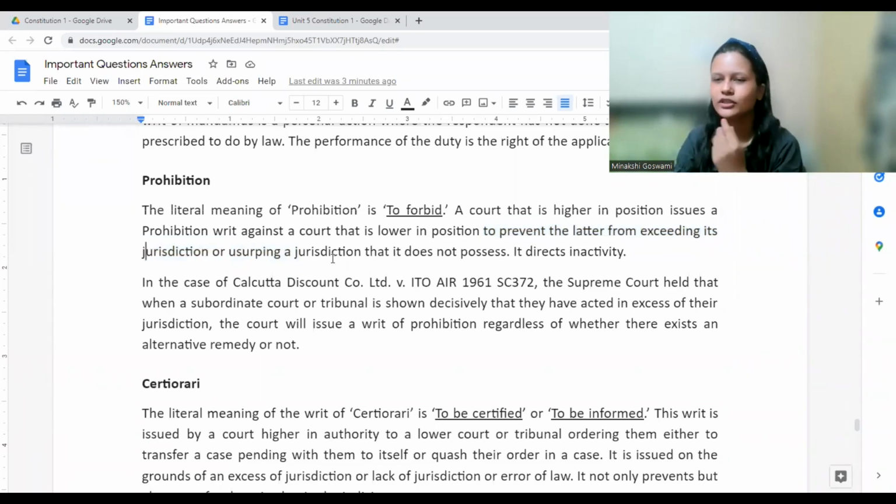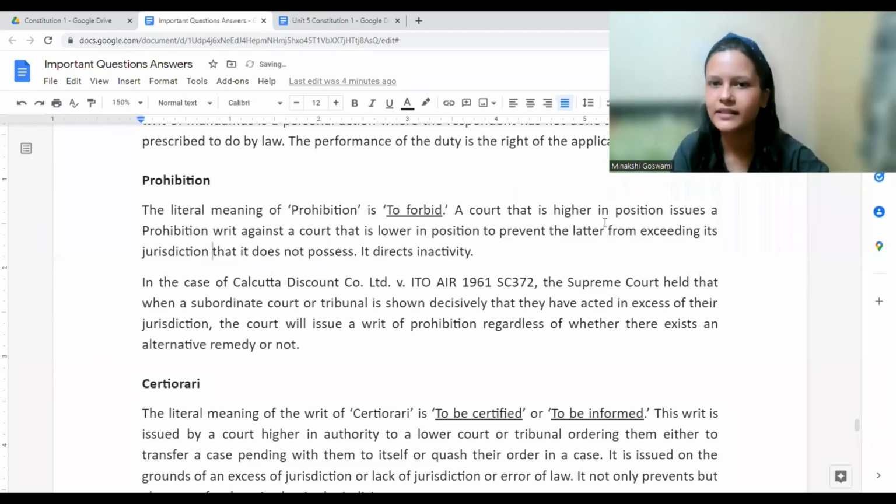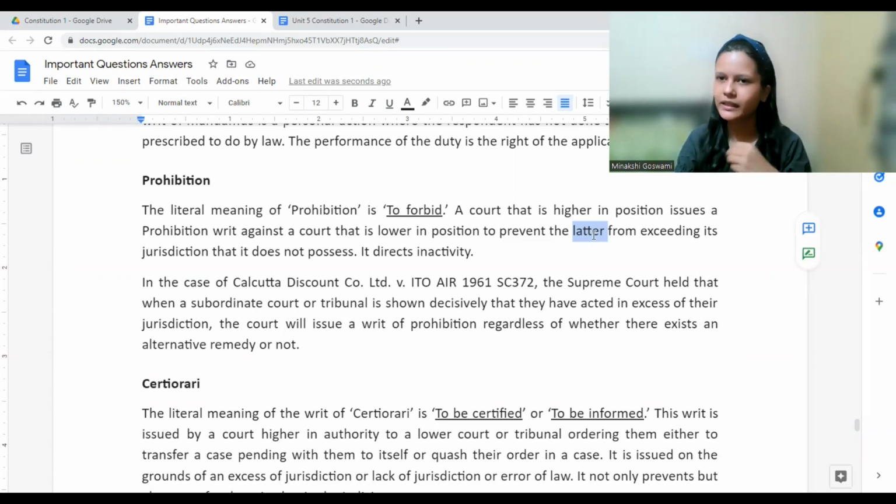Some jurisdiction would be there, right? Some matters they can decide relating to these kinds of matters. The writ prevents them from exceeding their jurisdiction, from crossing into what they do not possess. So what happens here is the lower court is told, why are you taking this kind of case? You don't have the authority to take this kind of matter. Whatever power is given to the lower court, it is exceeding that power. It was only told that you only deal with matters where the maximum punishment is 3 years of imprisonment. But it is deciding a case where the punishment is 5 years or 7 years of imprisonment.